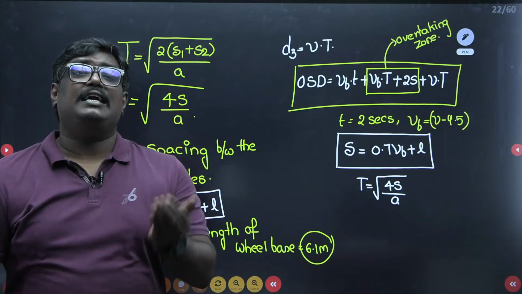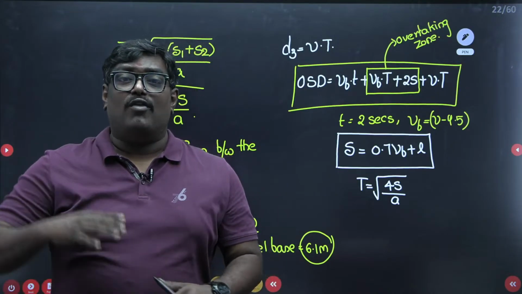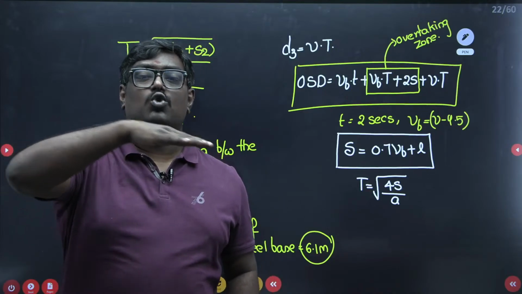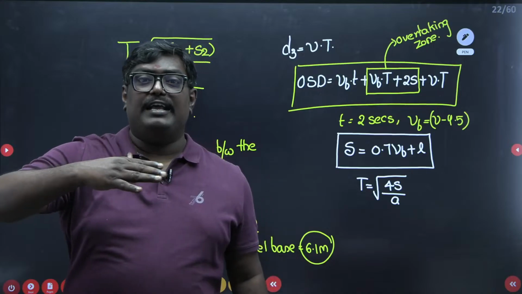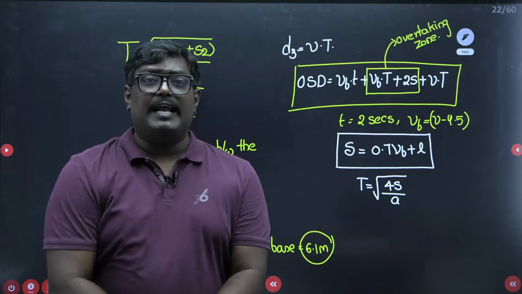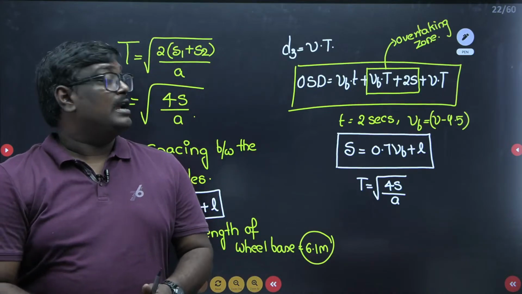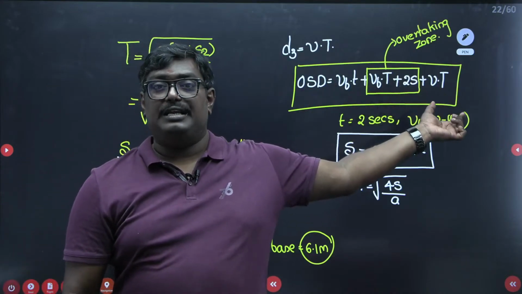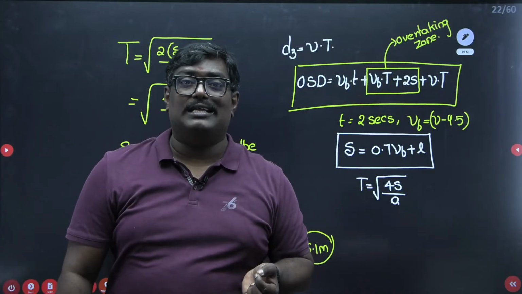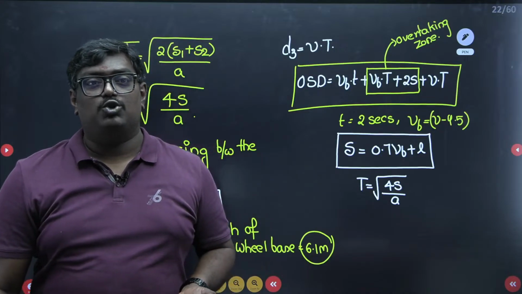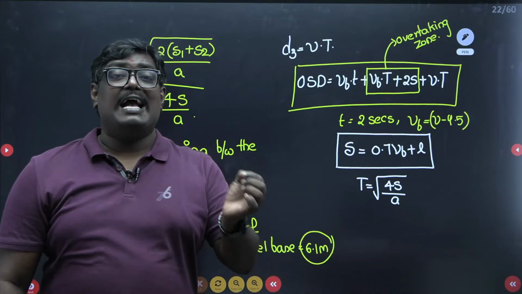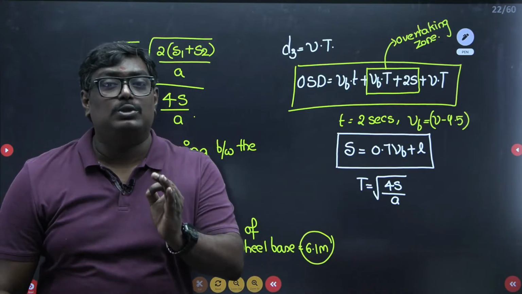So what is the intention of OSD? When a fast moving vehicle has to overtake a slow moving vehicle safely, there should be an overtaking side distance. So overtaking side distance is a summation of D1 plus D2 plus D3 for two-way traffic. The D2 term is only known as the length of overtaking zone. Here VB is the velocity of the slow moving vehicle. Reaction time for OSD is 2 seconds.